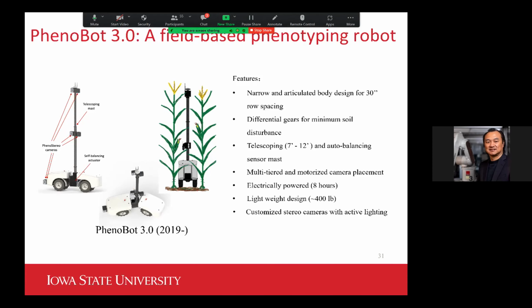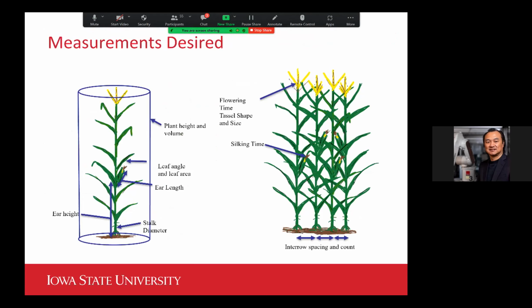So having all those design expectations and also the constraints, we really put together a lot of ideas to come up with something we call the better design, the robot that would be able to accomplish those measurements as you see on the screen.